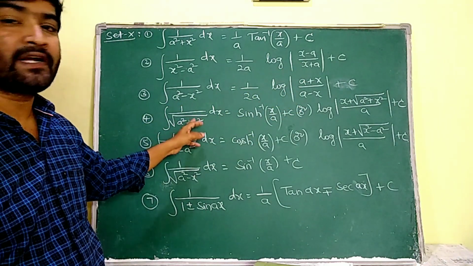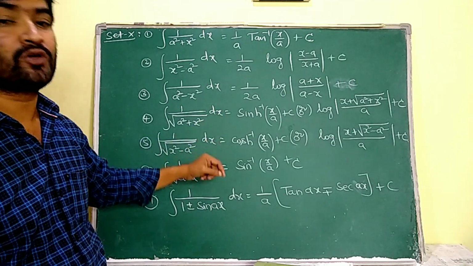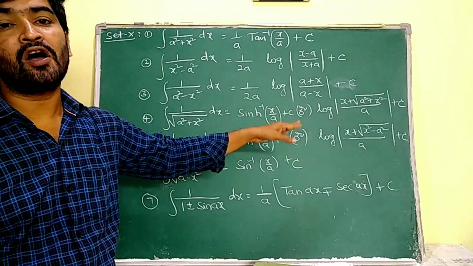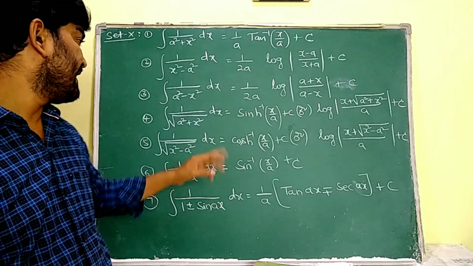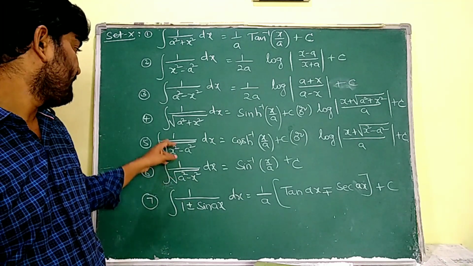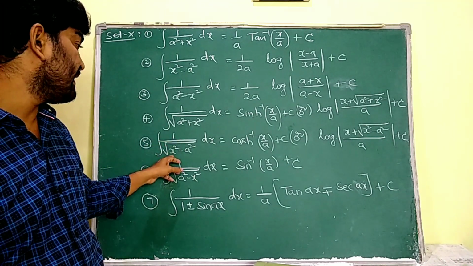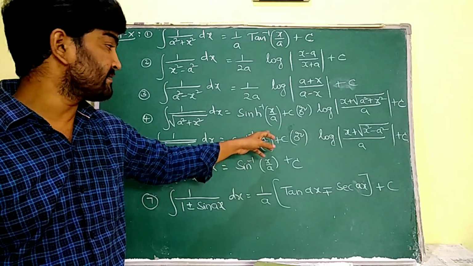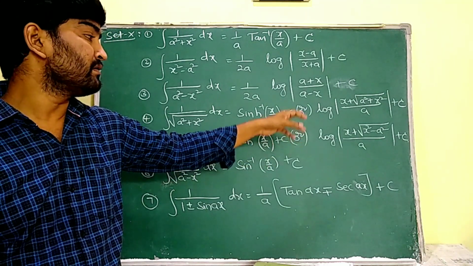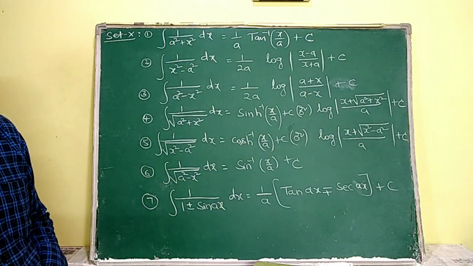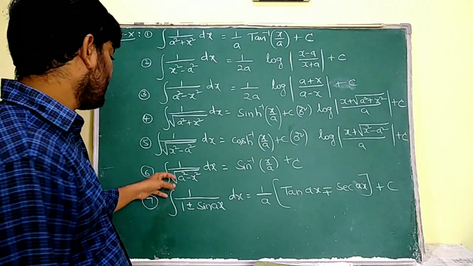Integral 1 by root over a square plus x square dx is equal to sinh inverse x by a plus c, or log of x plus root over a square plus x square, whole by a, plus c. Similarly, integral 1 by root over x square minus a square dx is equal to cosh inverse x by a plus c, or log of x plus root over x square minus a square, whole by a, plus c.